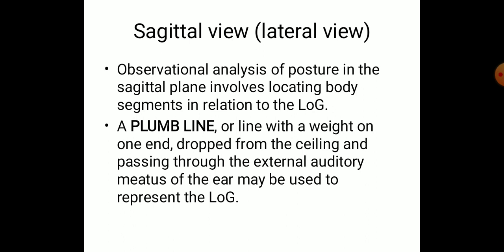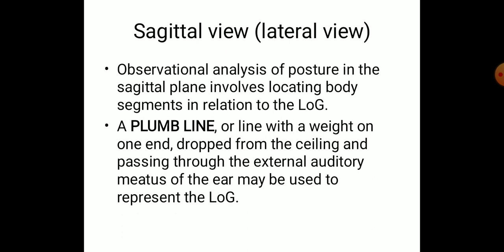Observation analysis of posture in the sagittal plane involves locating body segments in relation to a line of gravity. So as we said, in a normal ideal posture, the line of gravity has to be passing through all the joints. But in the human body, we have some exceptions: the line of gravity has to maintain a normal equilibrium with all the compartments which are in front of the line of gravity and behind the line of gravity. So whenever we look into the sagittal view, this is the first thing we look at: how the body segments are arranged in relation to this line of gravity.